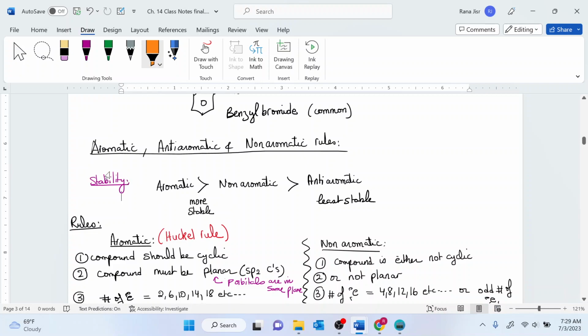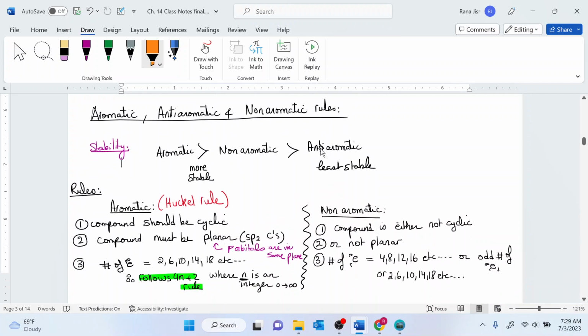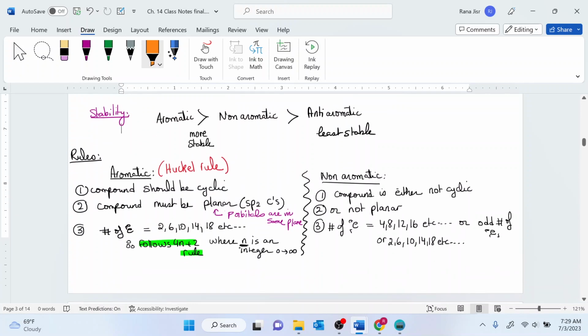Benzene has an unusual stability because it is aromatic. There are three terms that we want to define: aromatic, anti-aromatic, and non-aromatic. For the stability, aromatic compounds are always way more stable than non-aromatic compounds and anti-aromatic compounds. Each one of those goes with its own rule, and you have to memorize those rules.